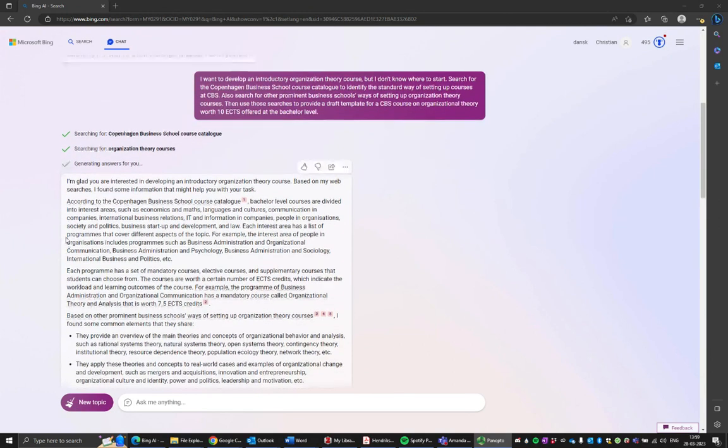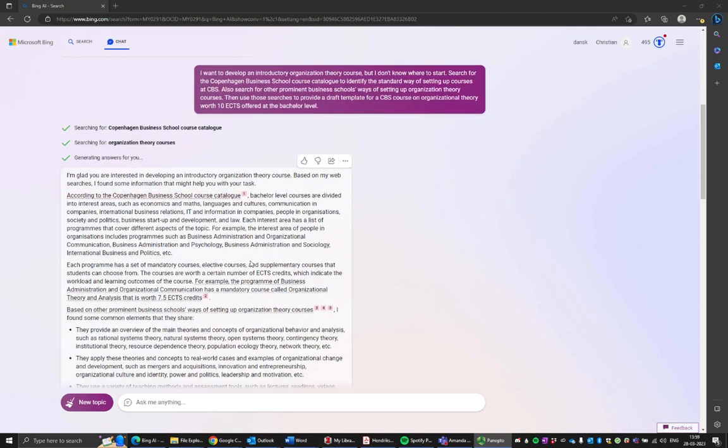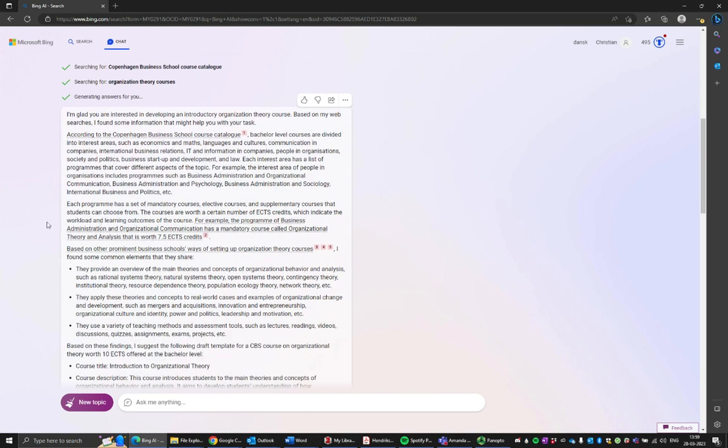So I should say that I'm in creative mode now, which seems to be the better mode right now, as it allows for better quality of output and longer output, but also better synthesizing of search terms. So first, it outlines quickly how CBS sets up course descriptions with a bunch of information about how it relates to specific programs, specific topics. It also outlines some standard ways that it's done in terms of organizational courses.